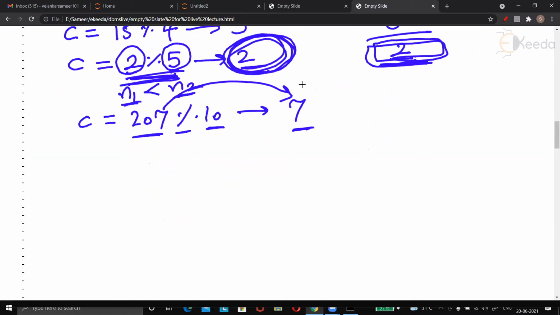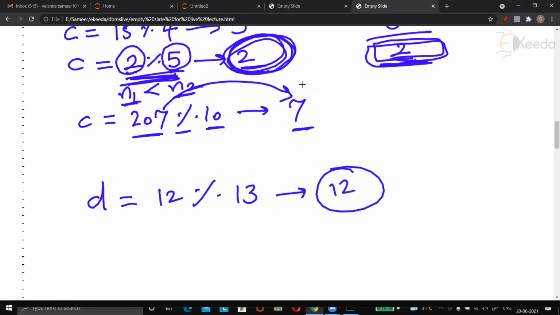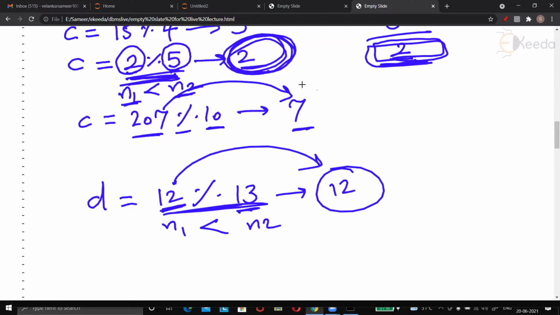Like if I ask you what is d equal to 12 % 13, don't waste your time. The answer is 12, because the left hand side number is less than the right hand side. So division is not possible, I mean, division can't start. So whatever is given is the answer. That's how the percent operator works.